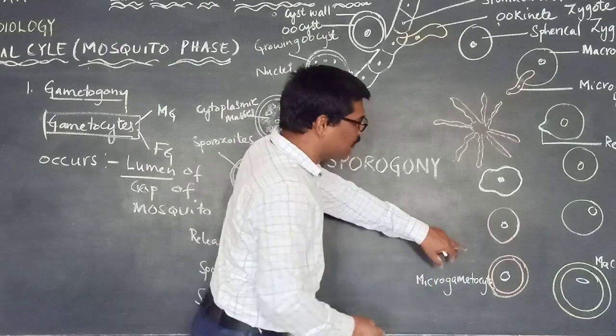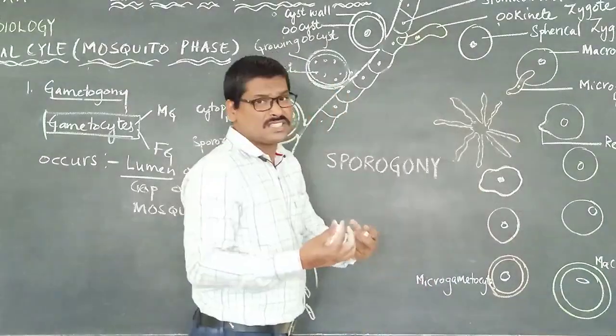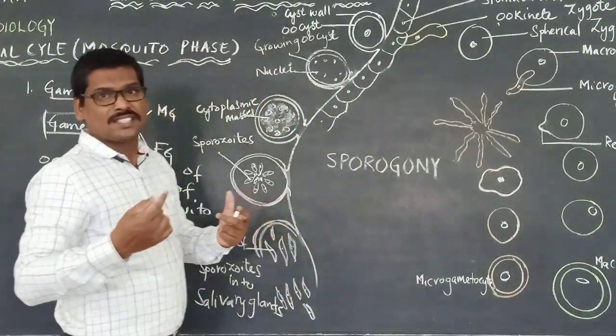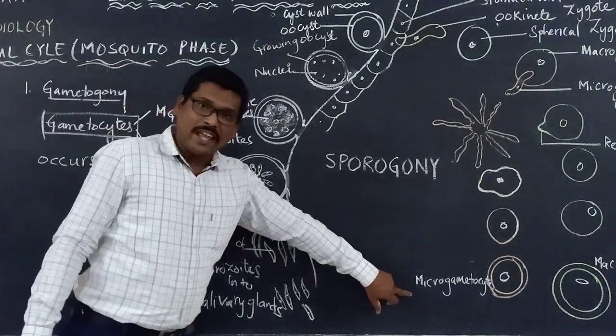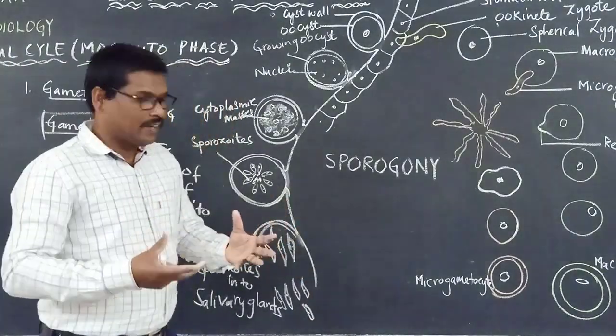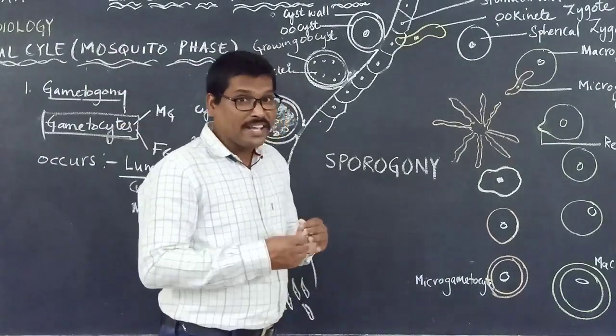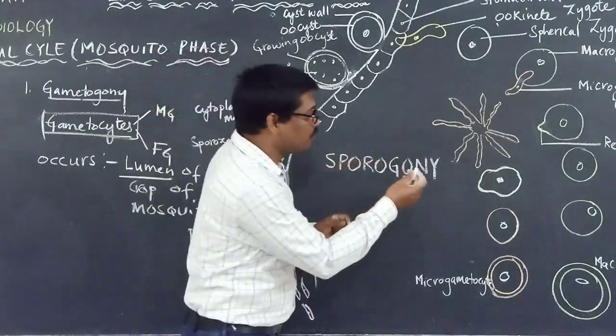As this microgametocyte develops, please look at this diagram carefully.